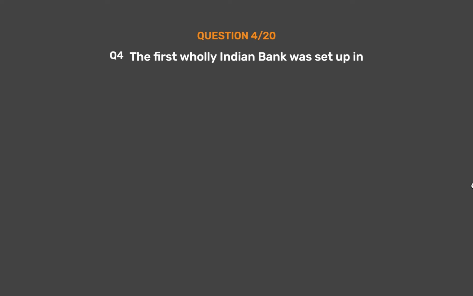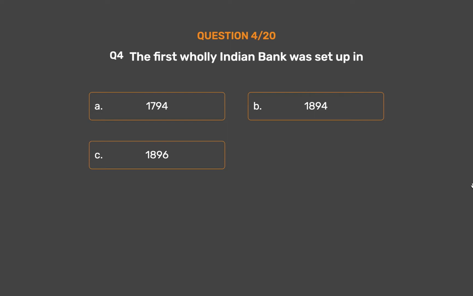Question number 4. The first wholly Indian bank was set up in Option A, 1794. Option B, 1894. Option C, 1896. Option D, 1902.